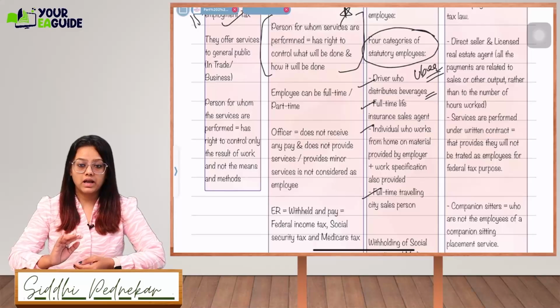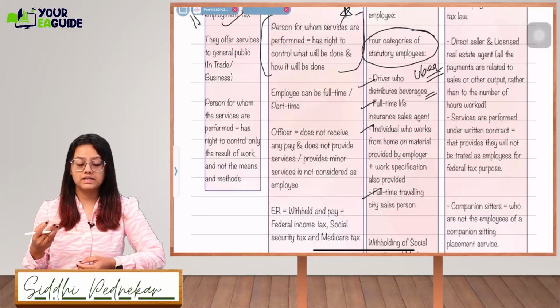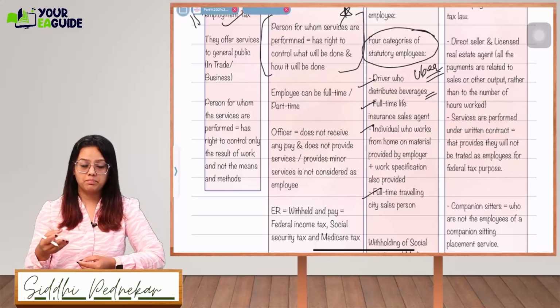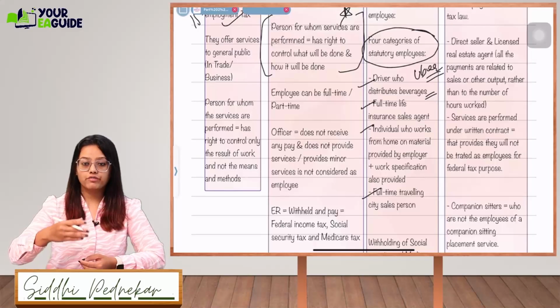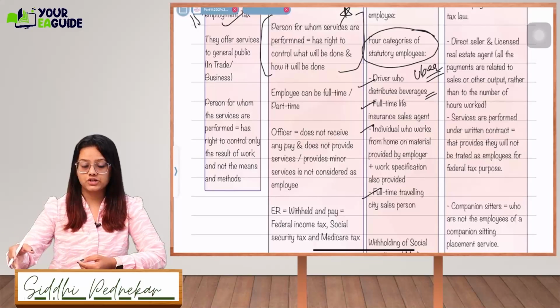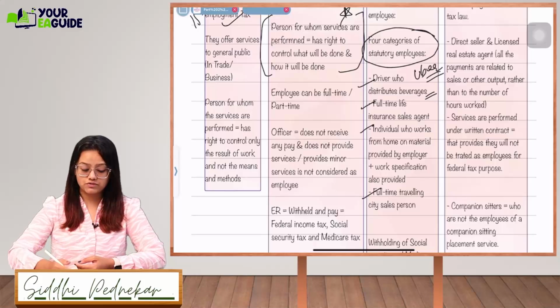Got it? And the last one is a full-time traveling city sales agent. A person is selling goods by going from door to door, right? A city sales agent. So any one person who falls in any of these categories, right?